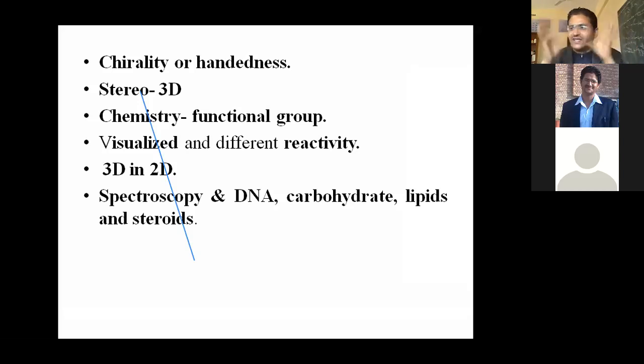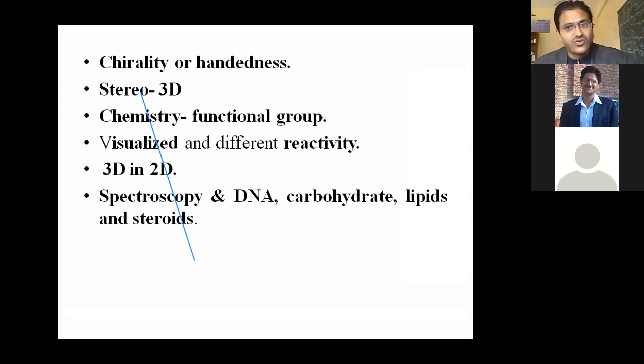Why are these two hands different, and how are they different? Because they are seen as the same, right? But they are different. What about the reason? So this is the reason. Stereochemistry or chirality is also called handedness. Stereochemistry is called handedness chemistry, right? And the most important term which we use in stereochemistry is chirality.